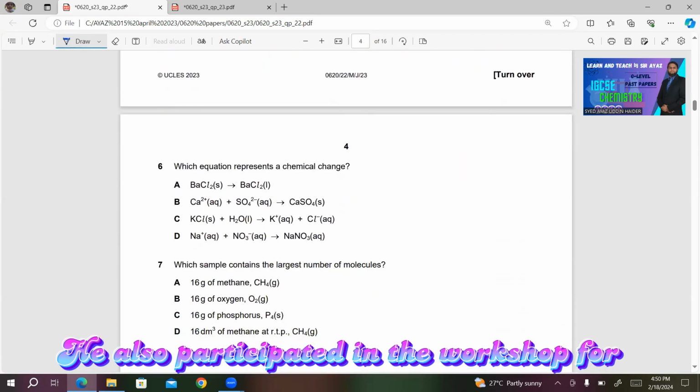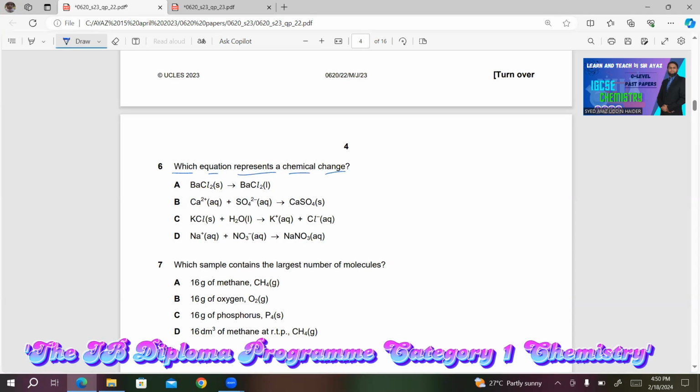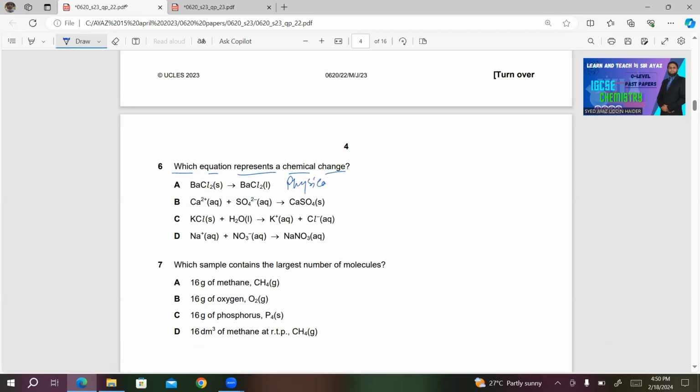Number 6, which equation represents a chemical change? So if you look at the reactions, this is a physical change. A is a physical change. In B, the compound solid is produced when the ions in the aqueous solution combine. So this is a chemical change.